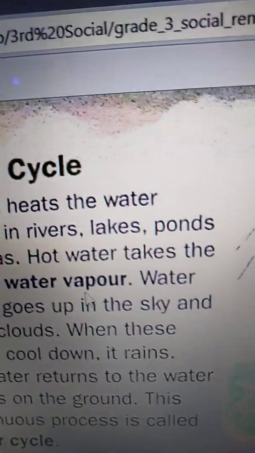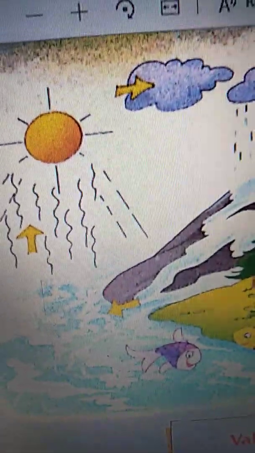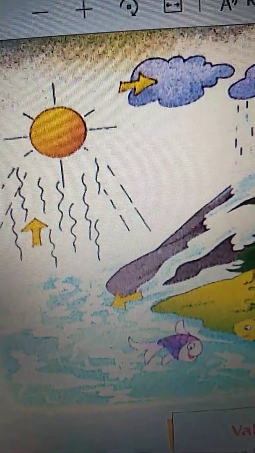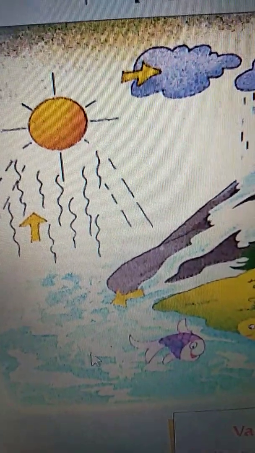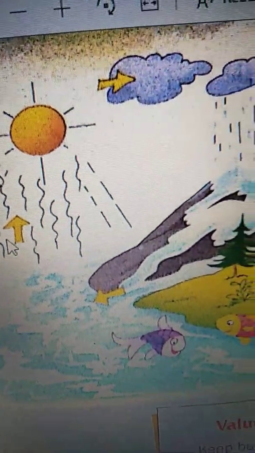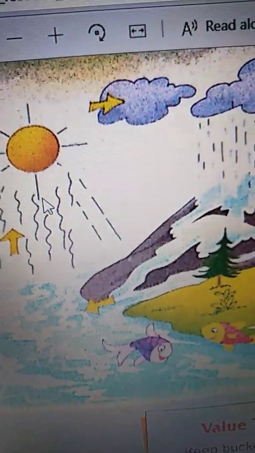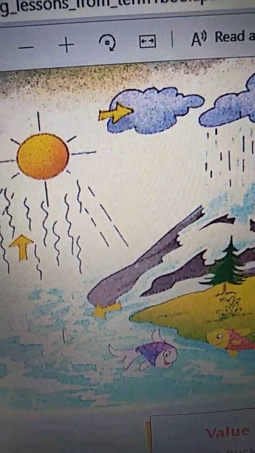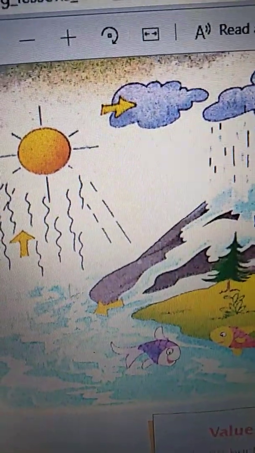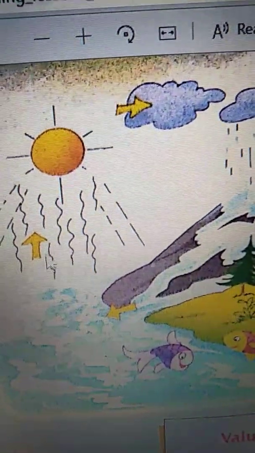Hot water takes the form of water vapor. After heating, some water vapor forms from the water due to the sun. See, in the form of water vapor, it is going up.